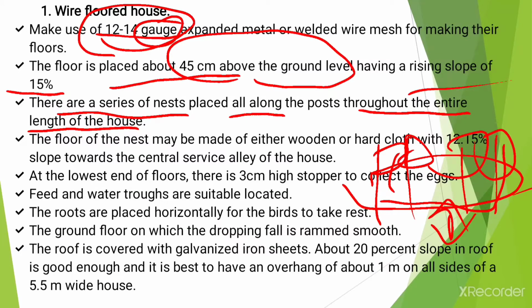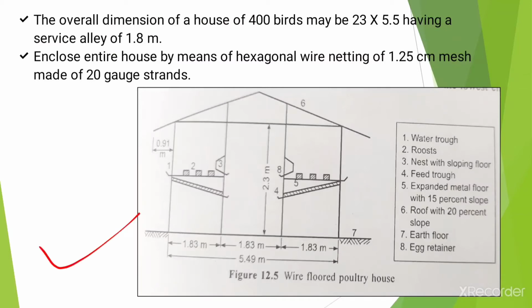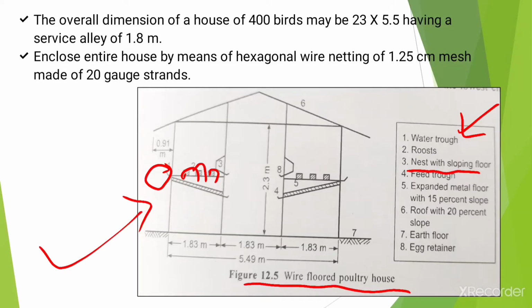Its diagram, or the overall structure of the wire floor poultry housing system, is like this. Here number 1 represents the water trough. Number 2 is the roost, provided for the resting of the birds. Number 3 represents the nest with sloping floor.